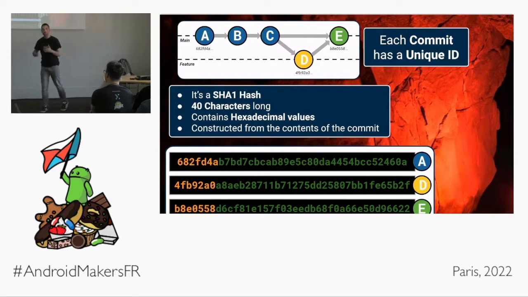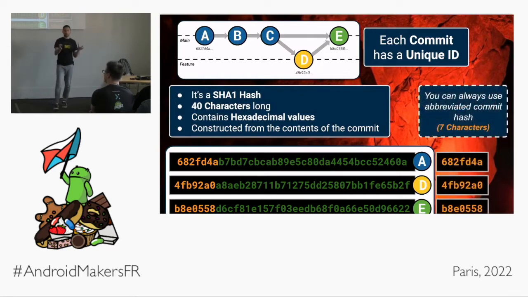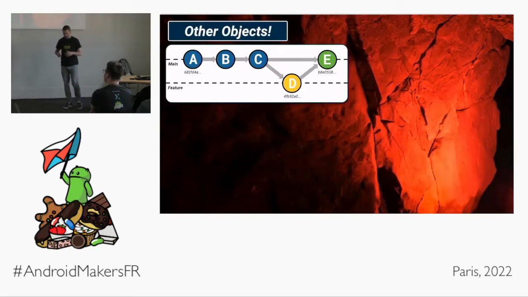So we can refer to each commit by this ID, but luckily we don't have to tell Git all 40 characters when we're saying, hey Git, look at this commit. You can just give it 7 characters, or enough characters for it to be unique. Nice, so there's hashes, and they're everywhere.